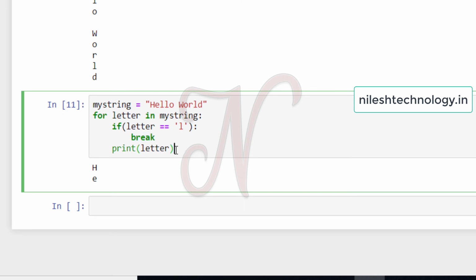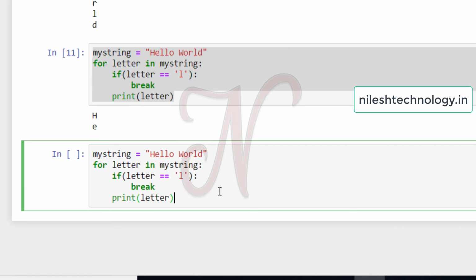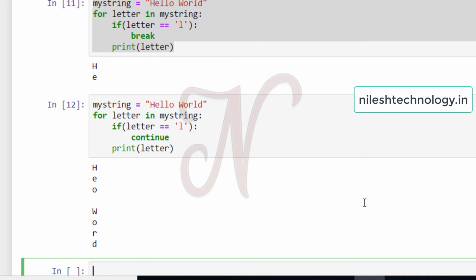Similarly, the next keyword is continue. I will copy and paste this code again. Instead of break, when you use the continue statement, my output is HEOWORD.